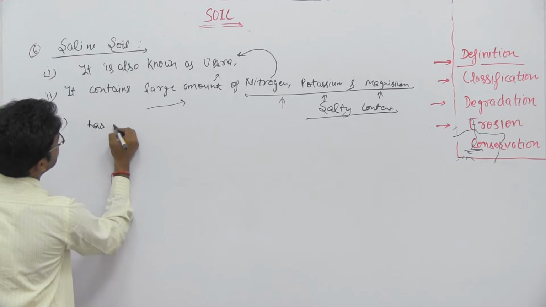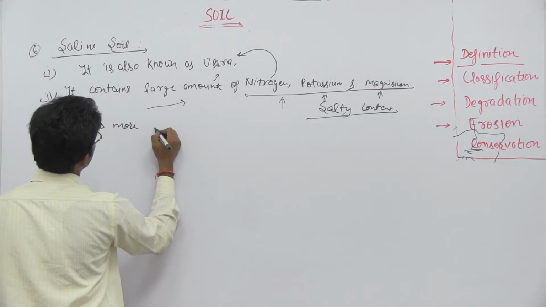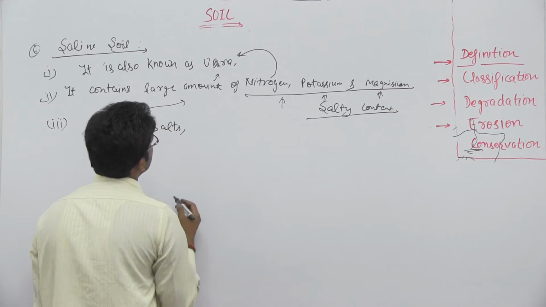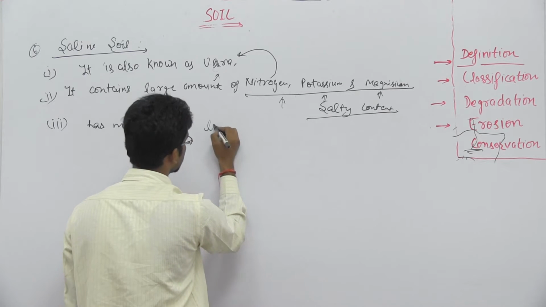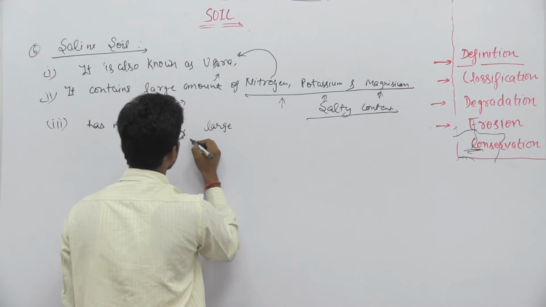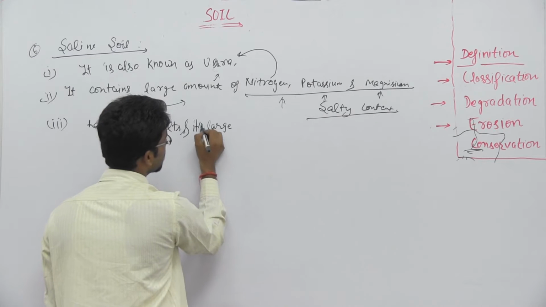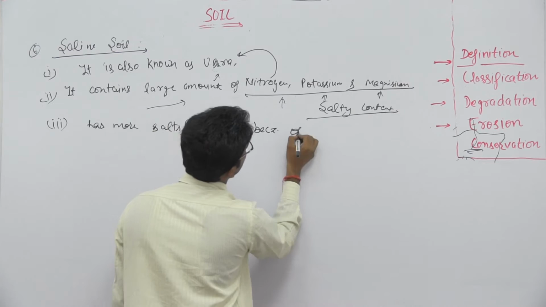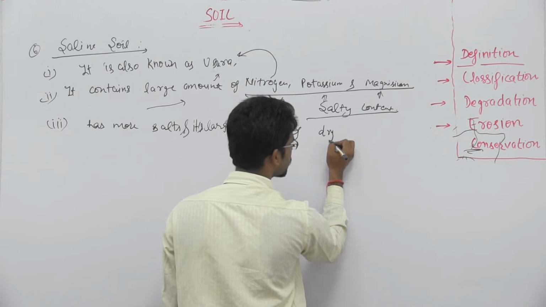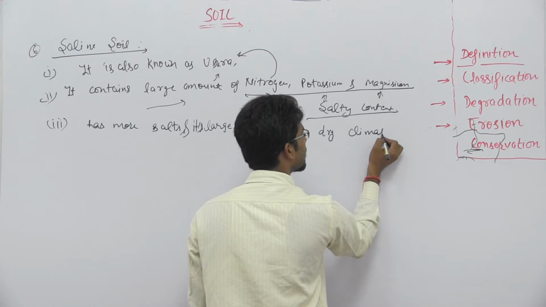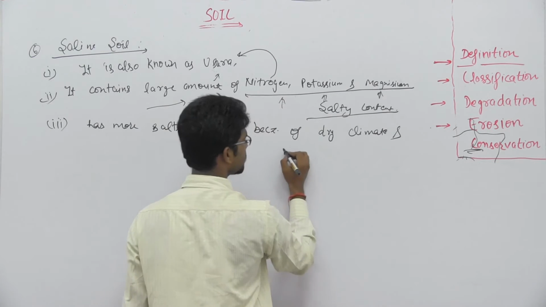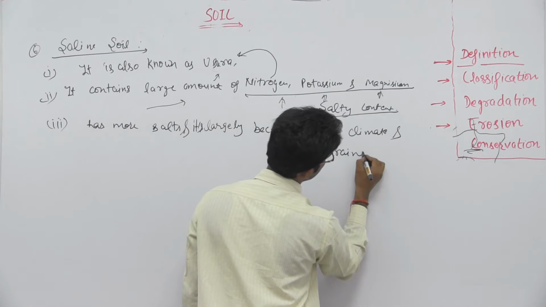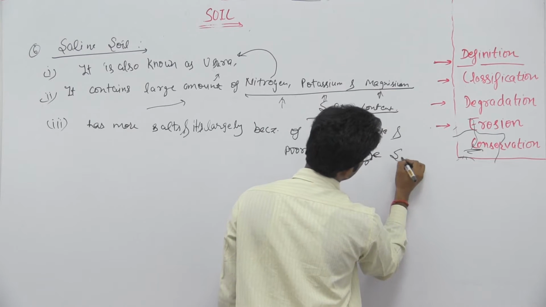So it has more salt and it's largely because of dry climate and poor drainage system.